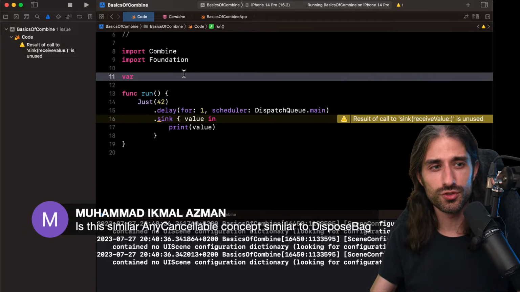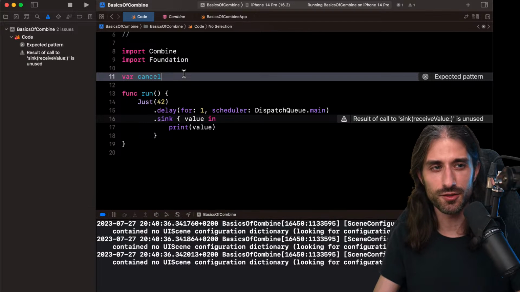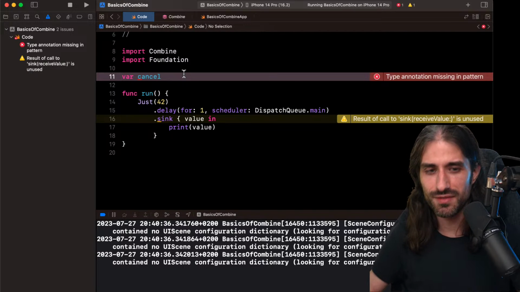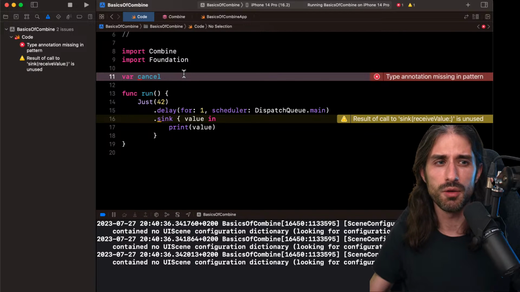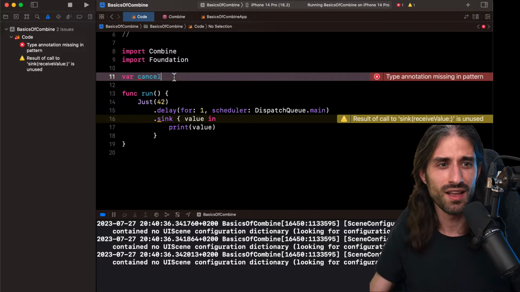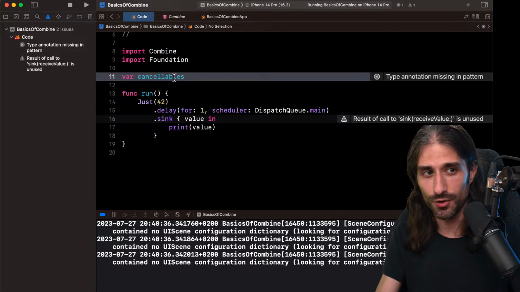So here I said I'm going to store my set of AnyCancellables at the top level of my app. This is bad because it means that the subscription will be kept alive as long as my app is running. It's good for this small demo, but in a real app, please don't do this unless this is what you really want to do. There could be valid reasons where you want a subscription to always keep running while your app is executing, but most of the time it's not what you want. You would probably want to put this inside maybe a singleton or another instance. I have a hard time imagining a situation where it makes sense to put it at the top level, because you want to have a namespace.